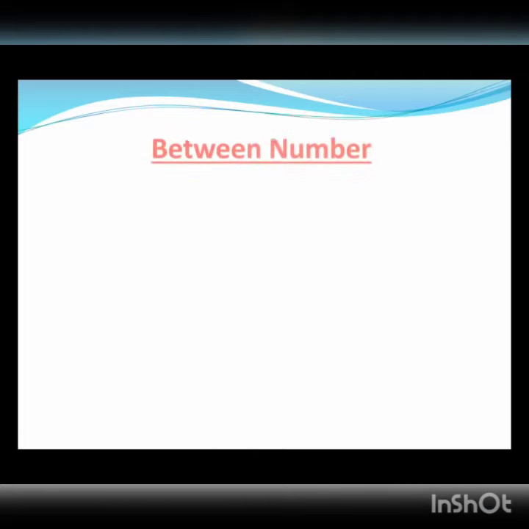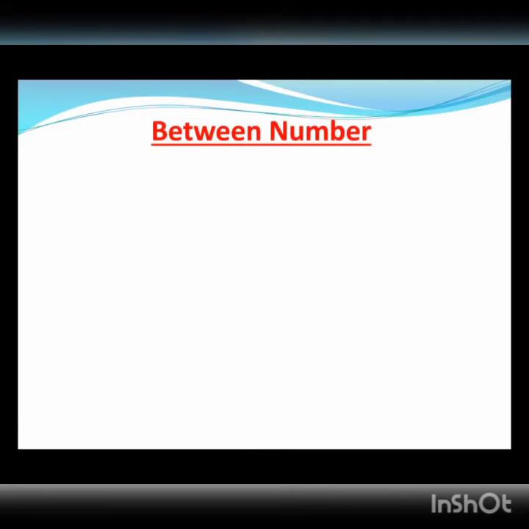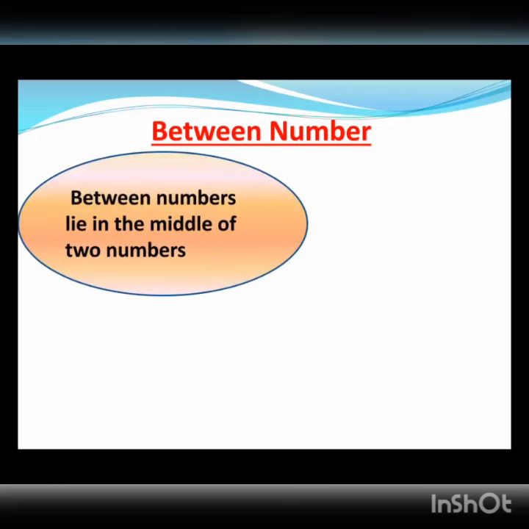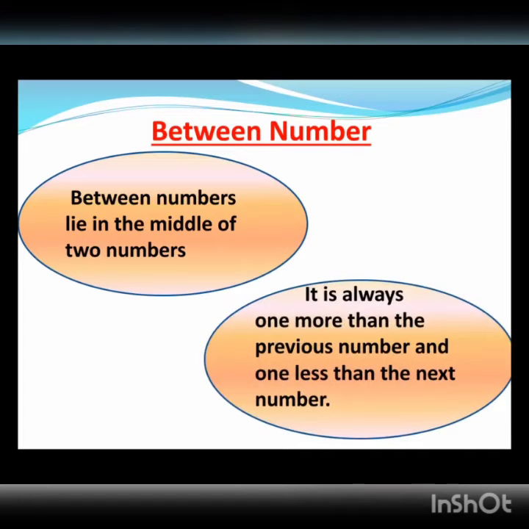Next is between number. Between numbers lie in the middle of two numbers. दो नंबर के बीच में आने वाले नंबर को between number कहते हैं. It is always one more than the previous number and one less than the next number. In order to understand this statement, let's solve some examples.